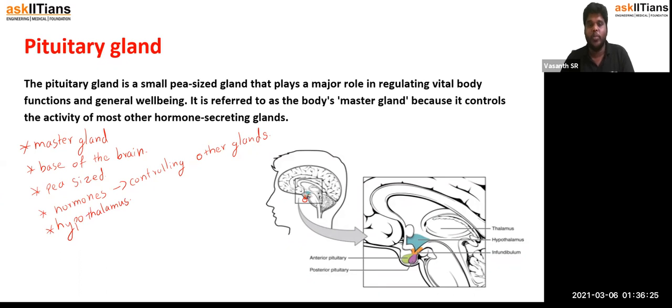When you talk about the pituitary gland, the main function is that it secretes hormones that take control over other glands, and it also synthesizes hormones of its own. That is why it is called the master gland. It is very important, and it is found at the bottom of the brain.